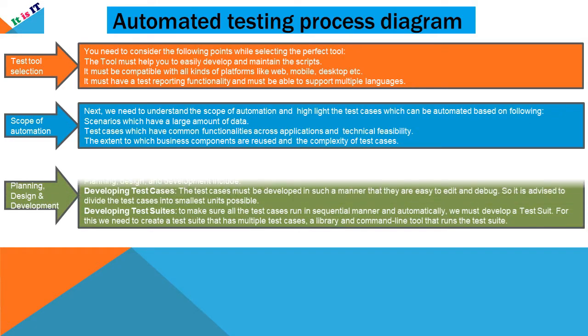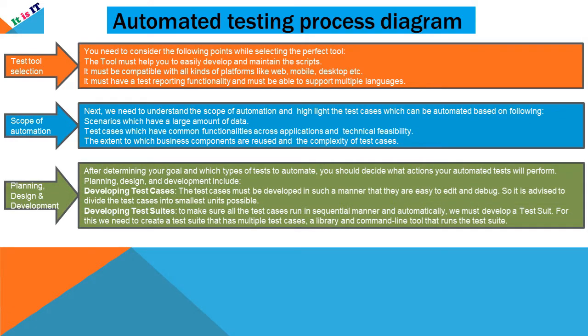Next is planning, design, and development. After determining your goal and which type of test to automate, you should decide what actions your automated test will perform as part of planning, designing, and development. The major things are developing a test case. The test case must be developed in such a manner that it is easy to edit and debug. So it is advised to divide the test cases into smaller units.